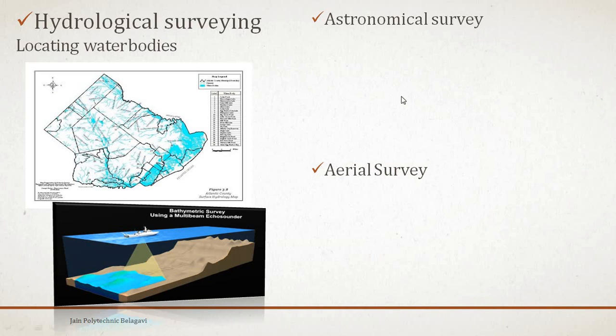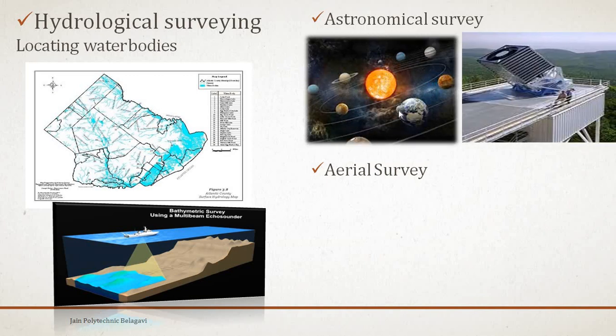Then coming to astronomical survey here. Astronomical survey majorly concentrates on determining the absolute location of any point on the earth surface. This consists of observation of heavenly bodies such as the sun or any fixed star. So this is astronomical survey.